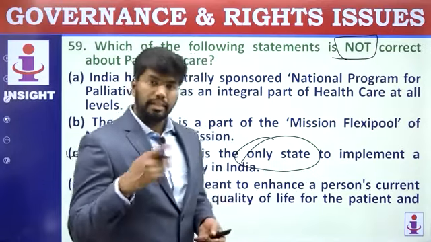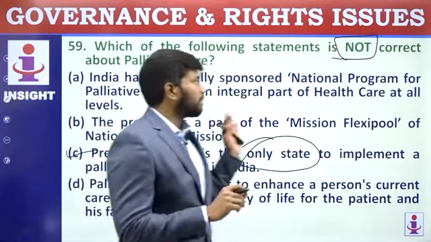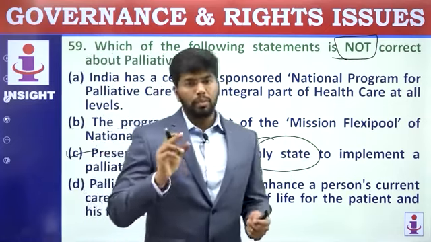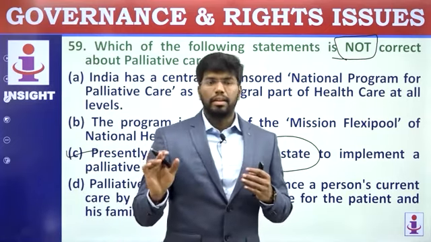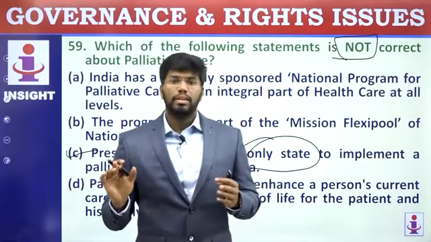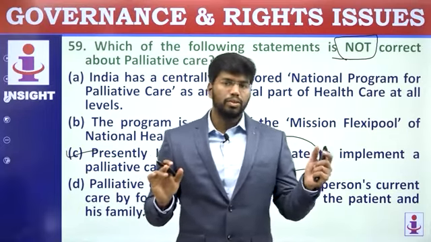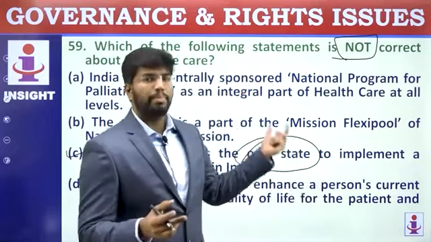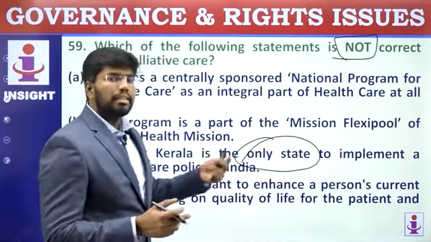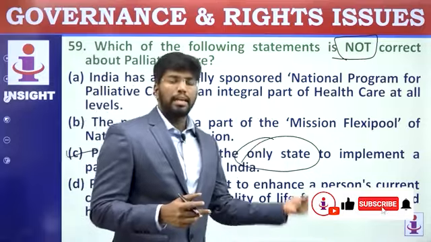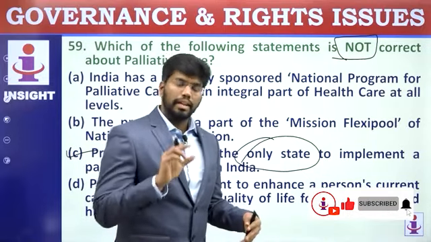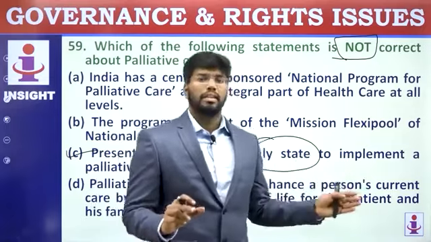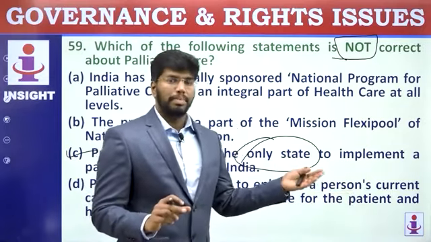There is another care called hospice care. That is not part of the question, but in hospice care they know that the person is going to die within a maximum of 6 months or a year. In palliative care, there is a high chance of him recovering, but in hospice care it is clearly said that the person is going to be dead in 6 months or a year.